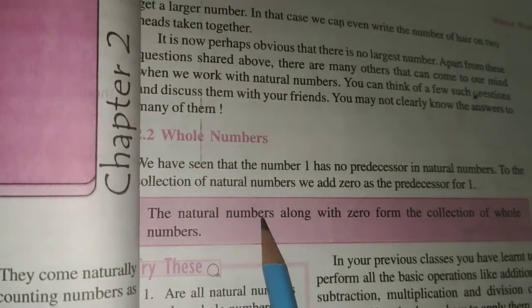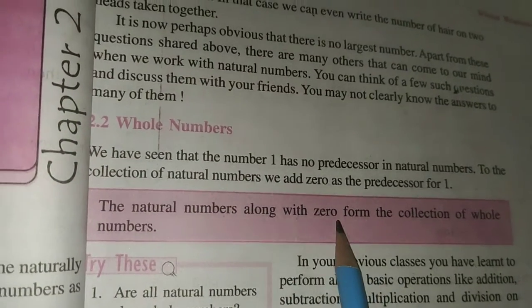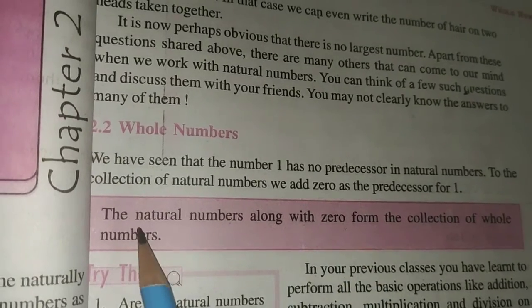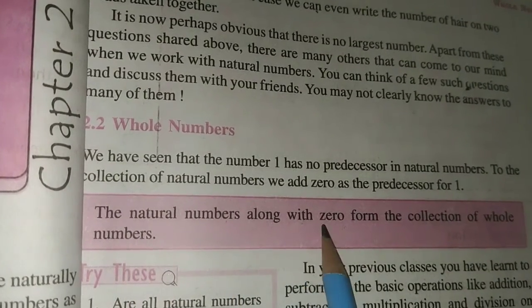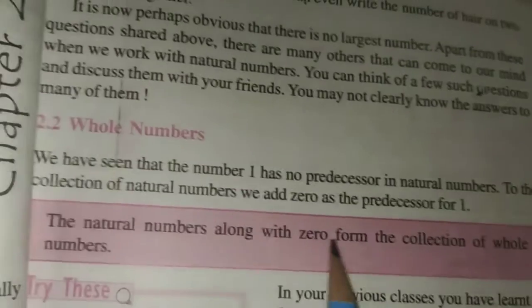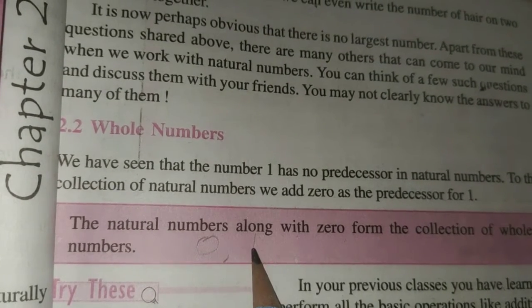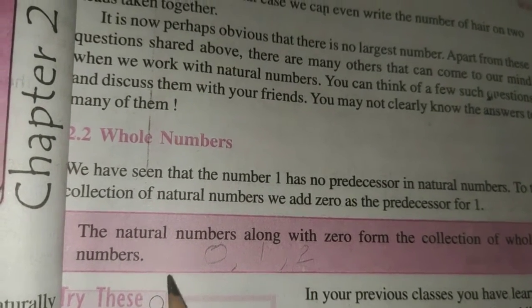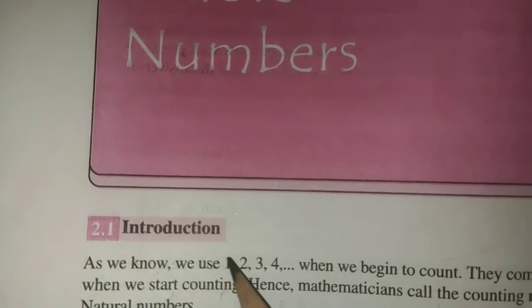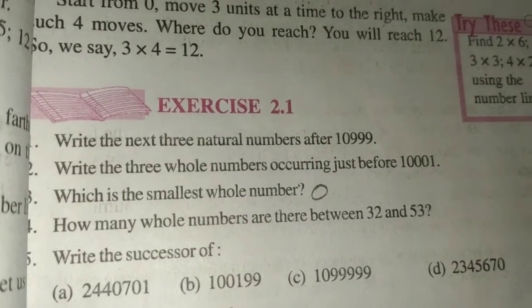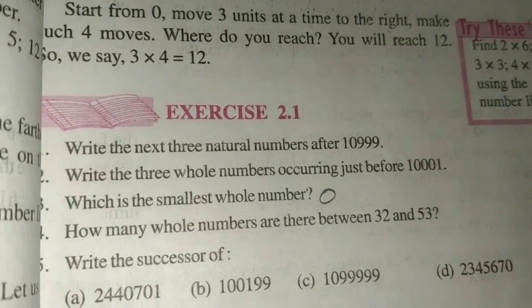The natural numbers along with 0, whenever we start counting from 0, so the natural numbers along with 0 form the collection of whole numbers. Whenever you start counting with 0, then you go 1, 2, so it is called a whole number. And natural numbers, as you see here, start from 1. Now we are going to start exercise 2.1.